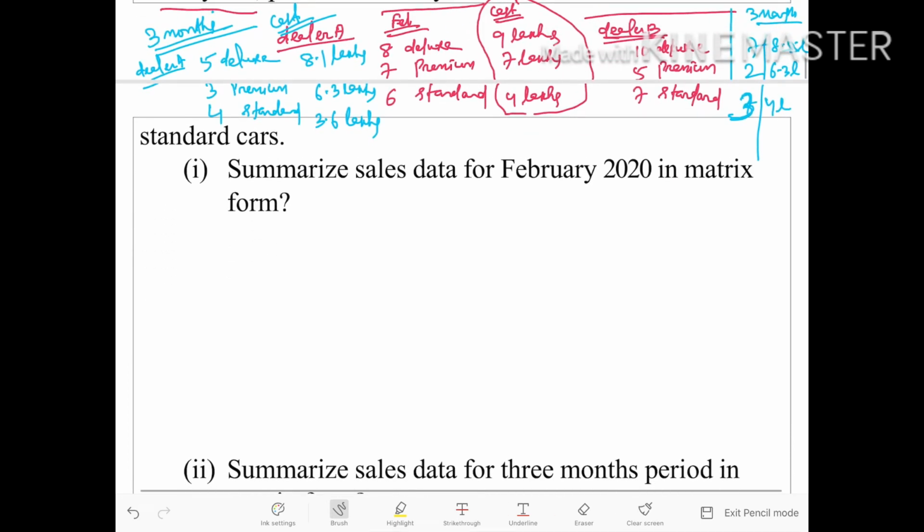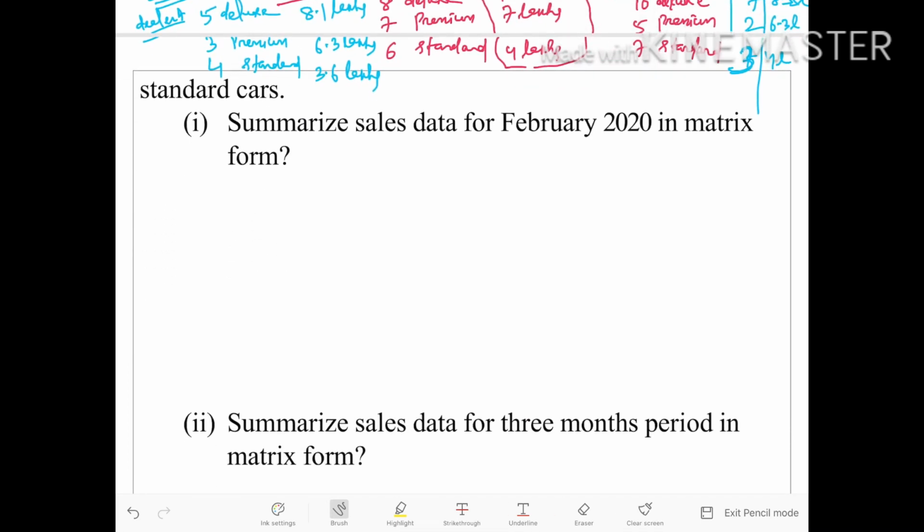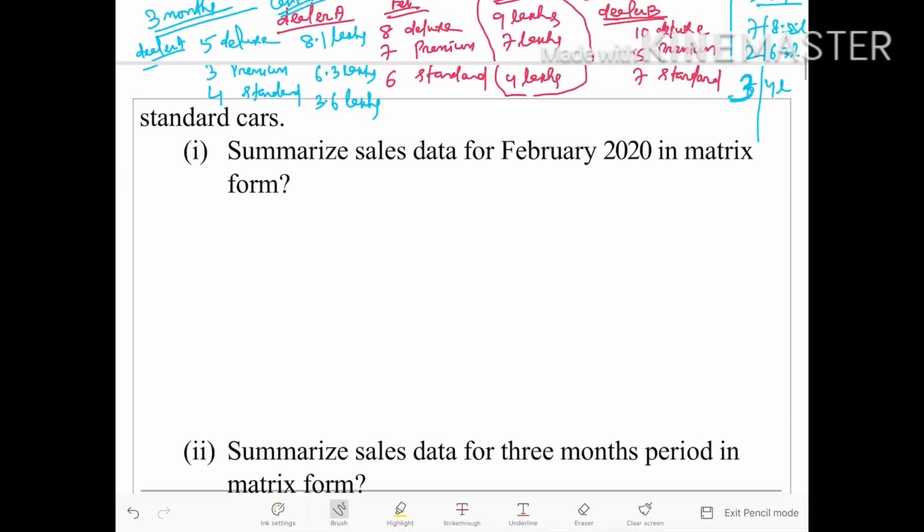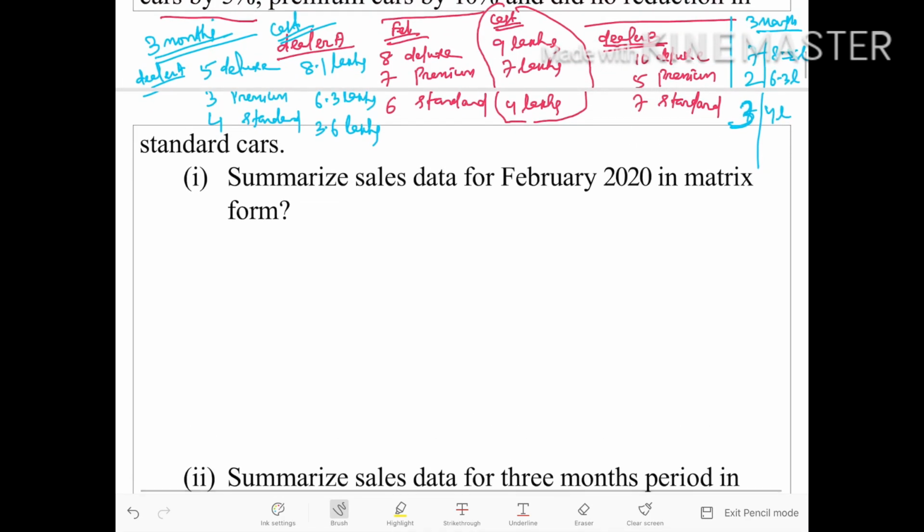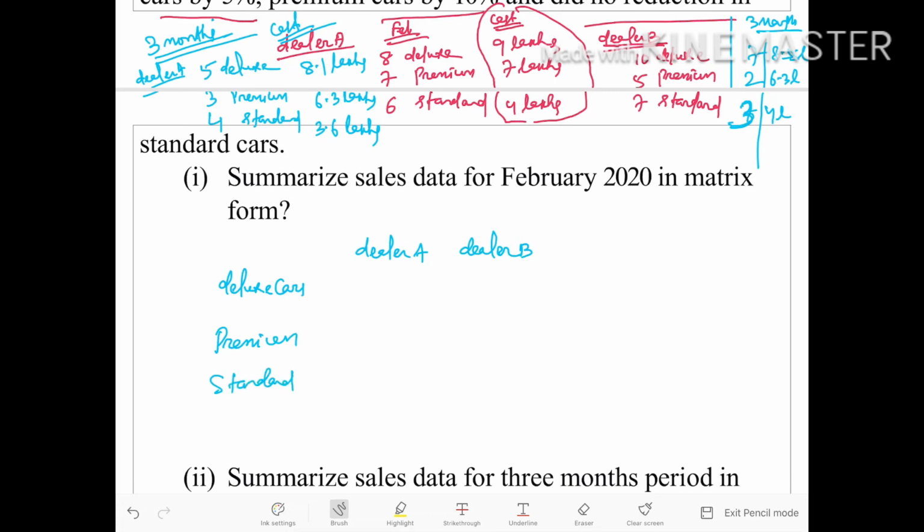Now we will solve the answers. Summarize sales data for February 2020 in matrix form. In February, dealer A and dealer B sold the cars like this. Suppose this is our deluxe cars, this is premium cars, and this is standard cars. So the data is given like this.